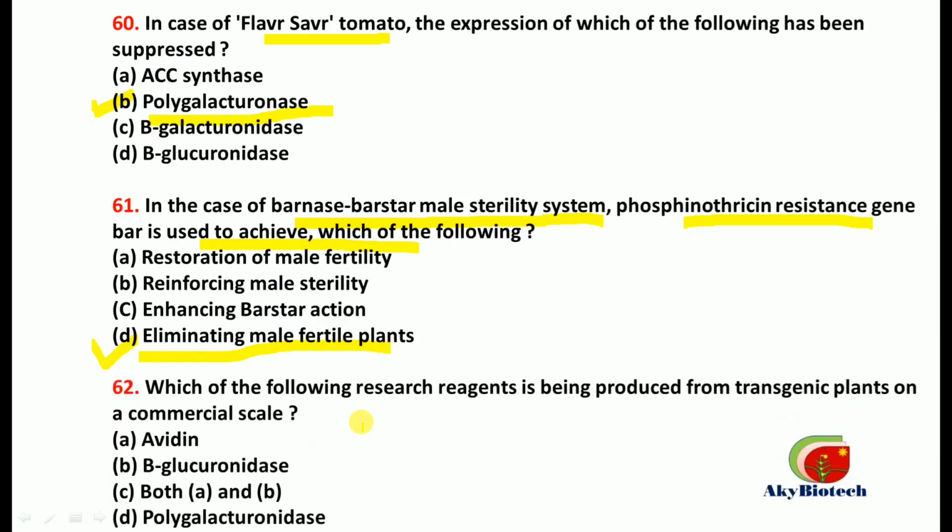Number 62. Which of the following research reagents is being produced from transgenic plants on commercial scale? So the correct one is avidin and beta glucuronidase. So the correct option is C, that is both A and B.